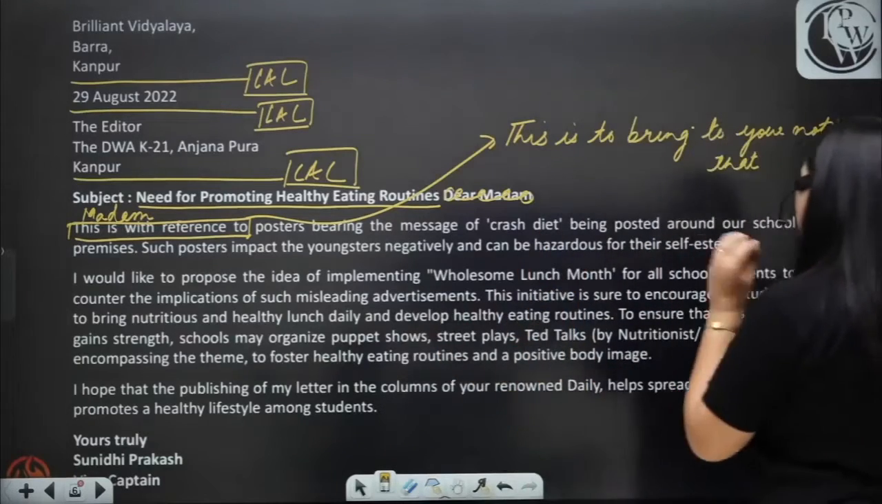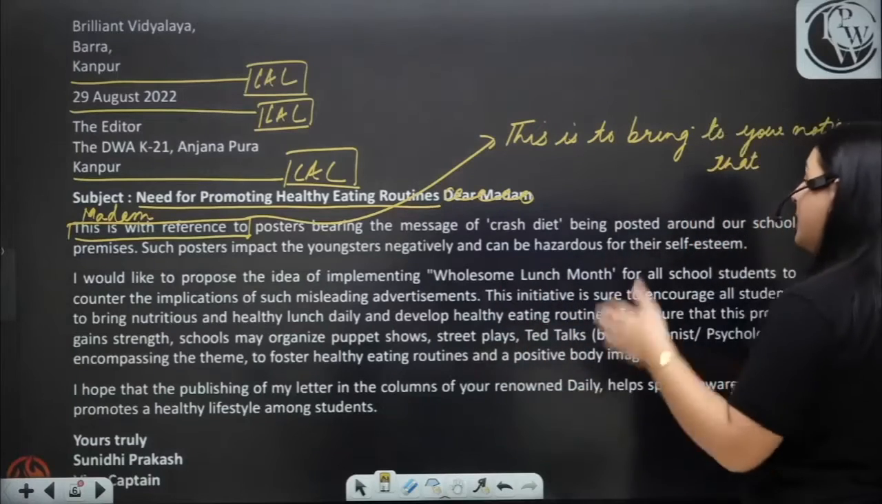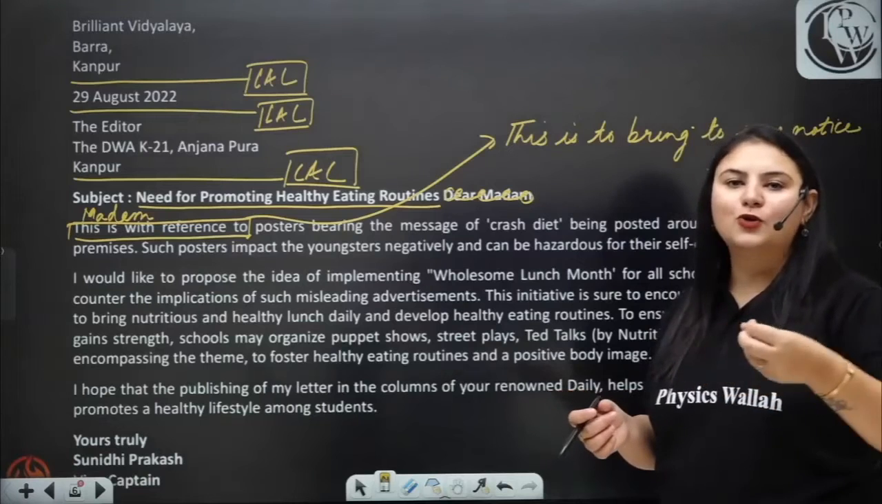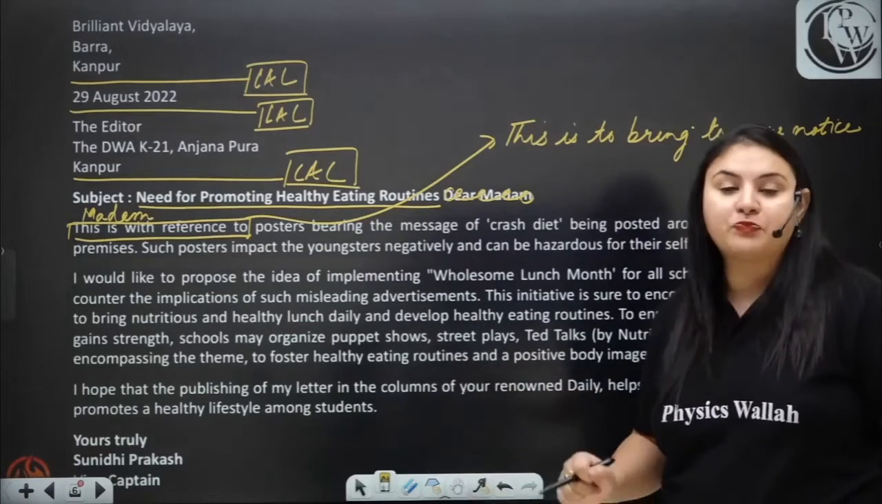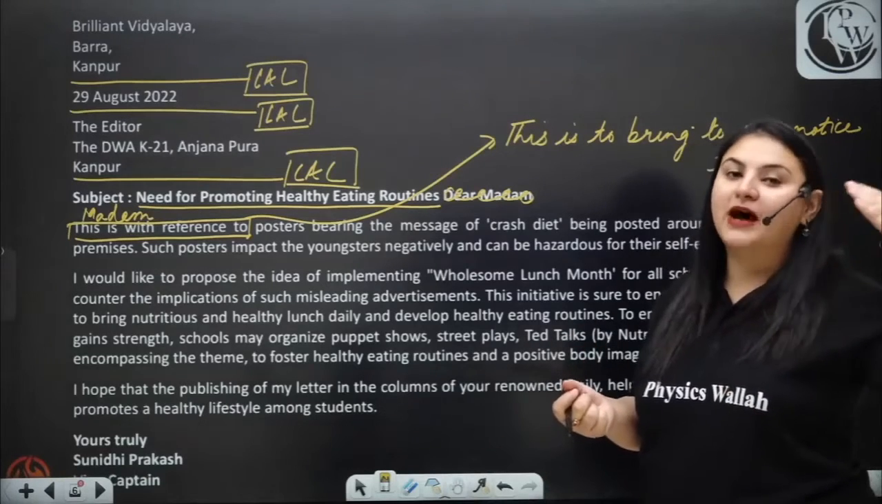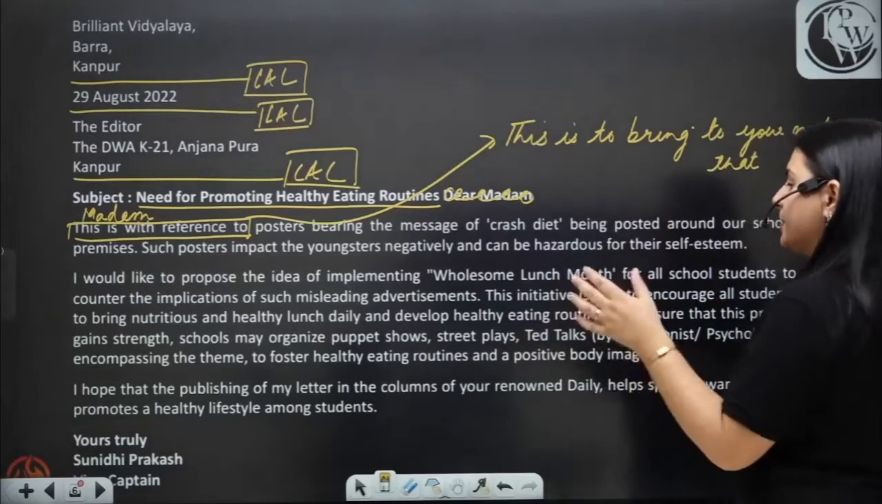This initiative is sure to encourage all students to bring nutritious and healthy lunch daily and develop healthy eating routines. Obviously, when the students start bringing good lunch, they are going to develop a habit of bringing it daily, and they'll also eat healthy, and that can make their minds healthy. To ensure that this project gains strength, schools may organize puppet shows.